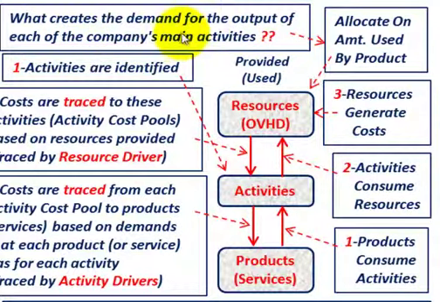So what we want to do is determine what creates the demand for the output of each of the company's main activities. This is what ABC costing focuses on. What is creating the demand for the output of the activities? The activities are really the output of our indirect costing, or those resources that we have, all those different departments. Then we're going to have to allocate those amounts used by the product. So we're going to take the actual amounts of those activities, or the work being provided by our supporting departments, and they're going to go into the product services. So just a basic understanding. It's pretty simple logic.